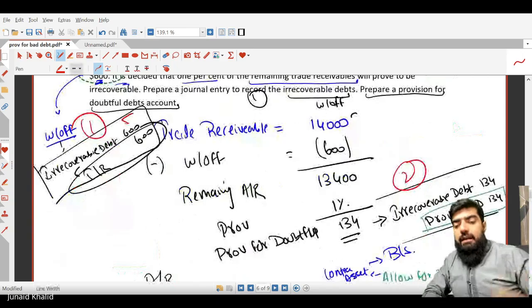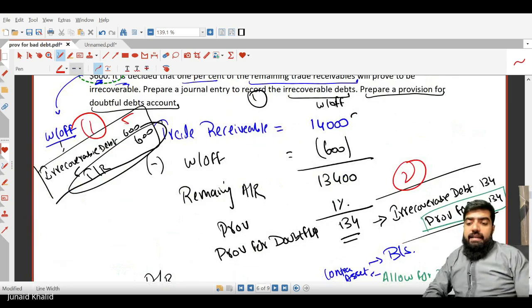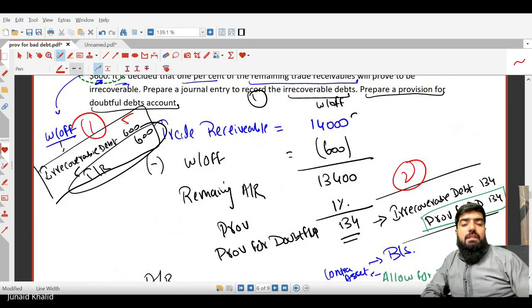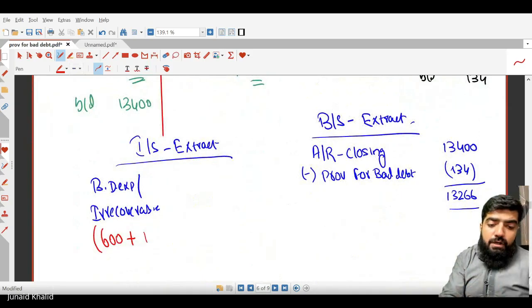Another accounting entry we have made is that irrecoverable debt is debited by 134. So we will add 134. It means 600 plus 134, which makes 734, following the Prudence Principle. Is your question answered by this one? Understood. Are you sure?